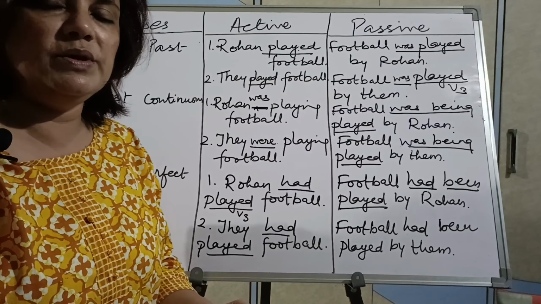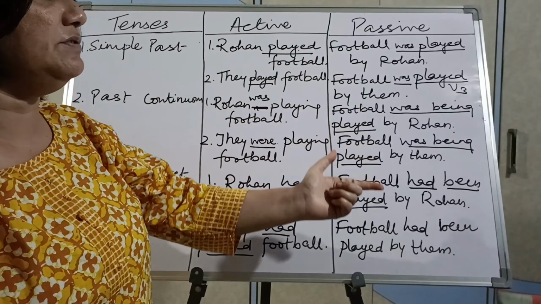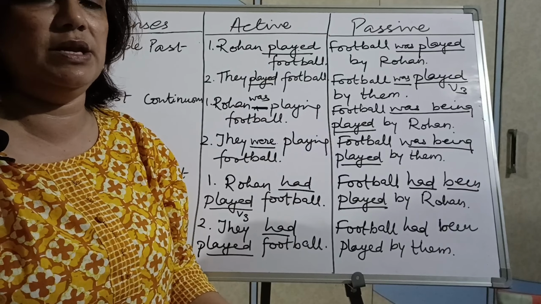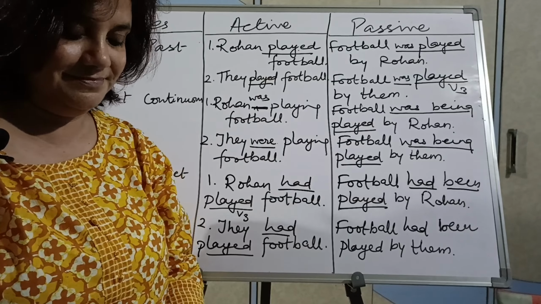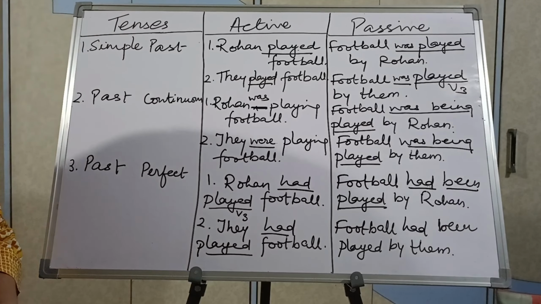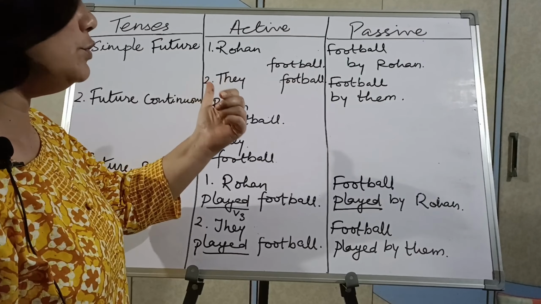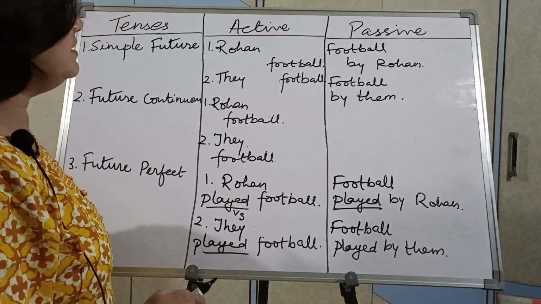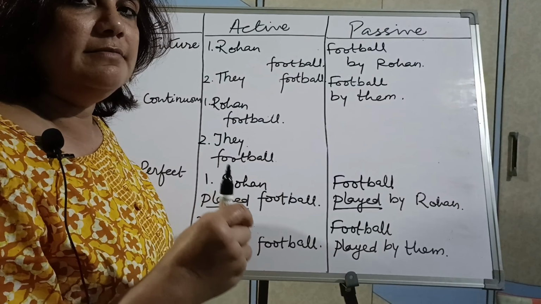Only with a change of simple helping verb you can change, but you see nowhere I have changed the tense. With two simple sentences I am trying to explain you the whole active passive, and you will be able to understand. Okay. Children, here I will try to explain the future tense, and I have not rubbed the same because we are taking the same example. I will just tell you how with the simple change of helping verbs we can make active passive.